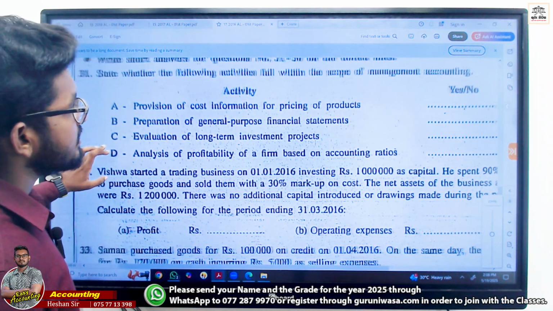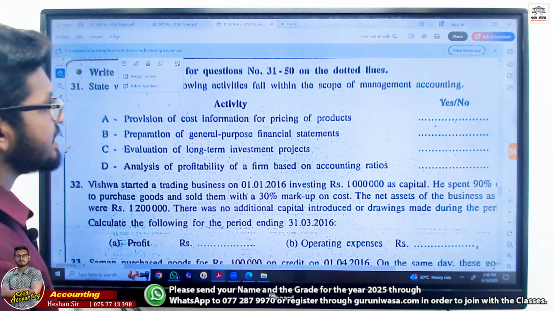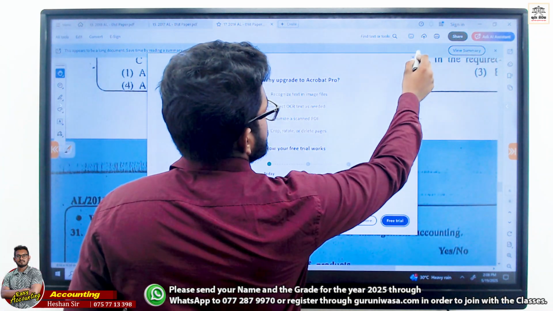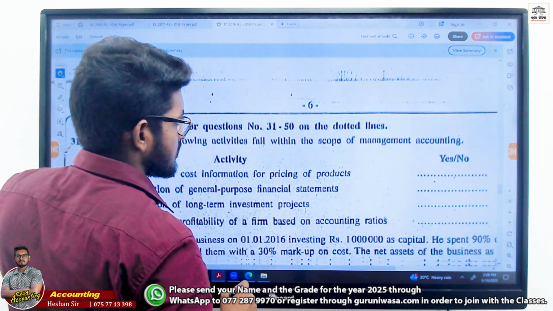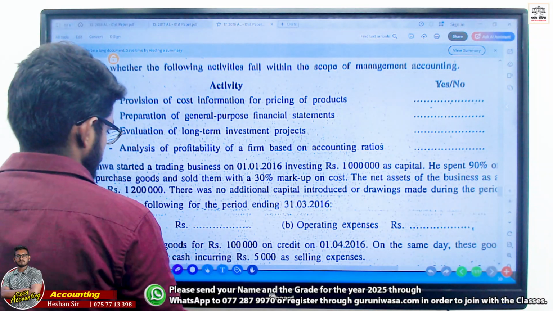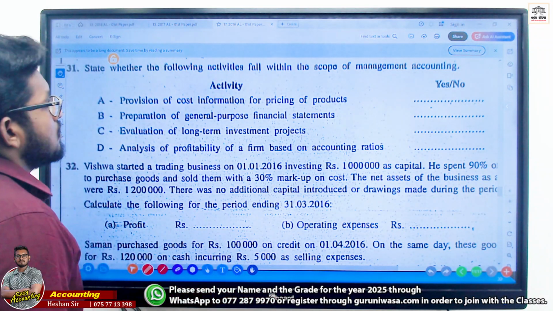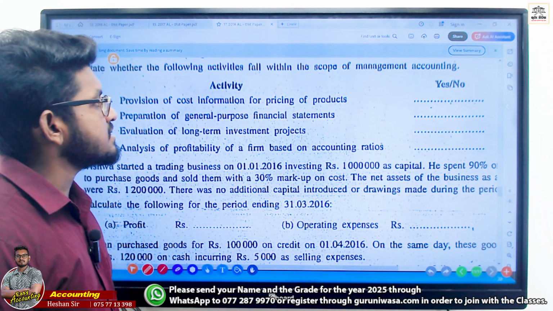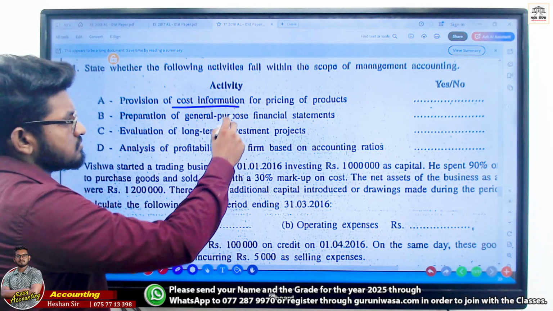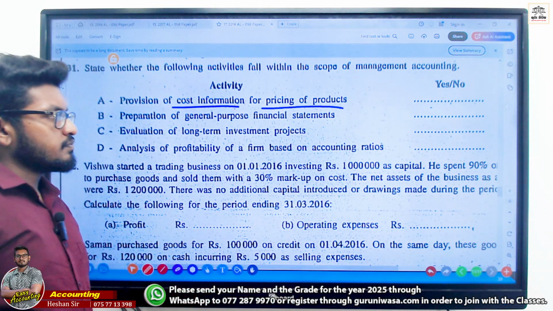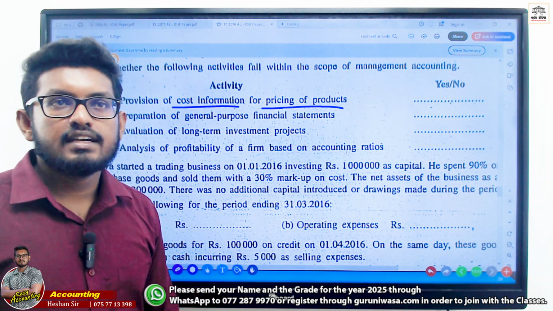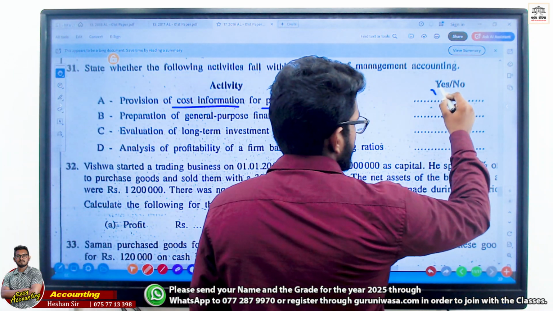31. State whether the following activities fall within the scope of management accounting, not financial accounting. They are asking about management. Provision of cost information for pricing of products. To set the price of a product, the cost is needed, right? That is done by management. I think it comes under management.